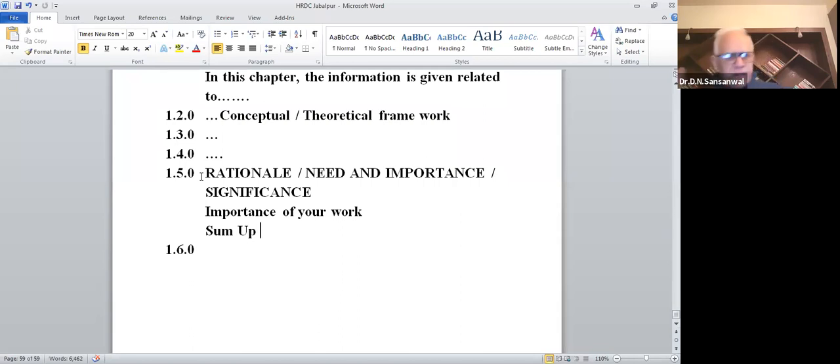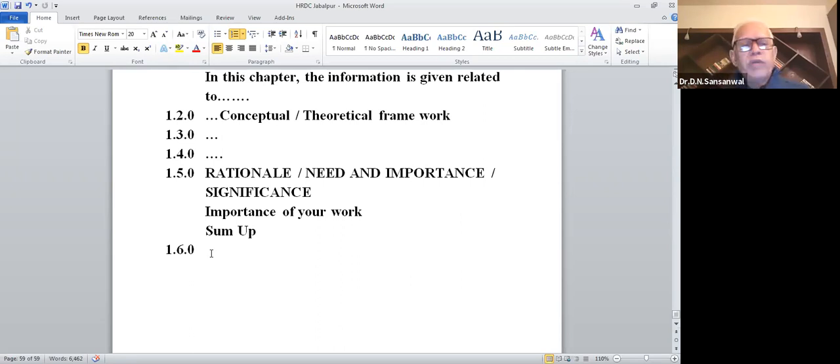Okay. Now, once you have written this, I cannot tell you the length, but you can decide the length. If you want to write 2 pages, you can write. If you want to write 3 pages, you can write. Because in your dissertation or thesis, the number of pages is not a problem at all, because you are not writing a paper. If you are writing a paper, then of course length is a problem there.